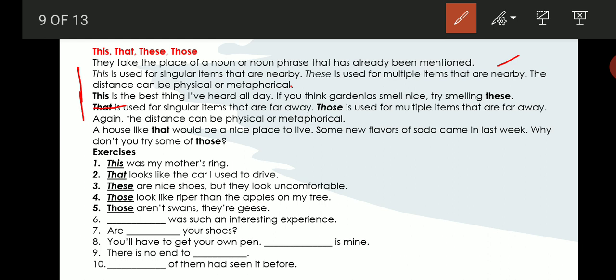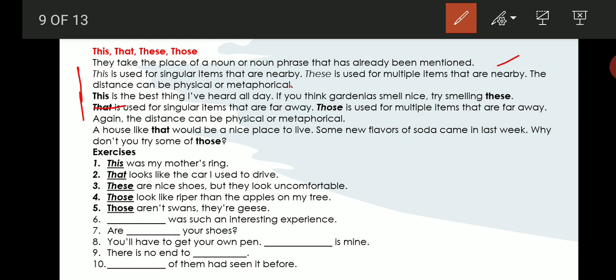Next one, these are nice shoes. Maybe I am wearing the shoes and I am talking about the shoes that I have already worn. That is why I am using the demonstrative pronoun these. So depending upon the situations, depending upon whether the thing or person is nearby or far away from you, you choose the correct demonstrative pronoun. The fourth sentence, those look riper than the apples on my tree. Those means those apples are far away from you. That is why you are using the demonstrative pronoun those.